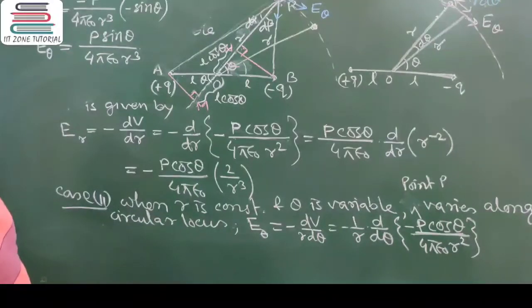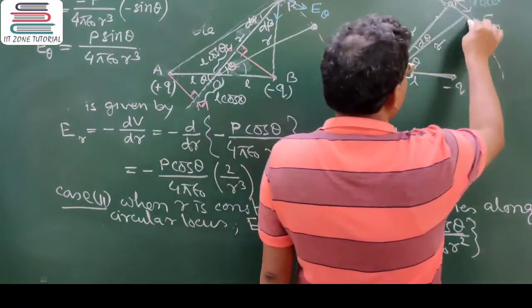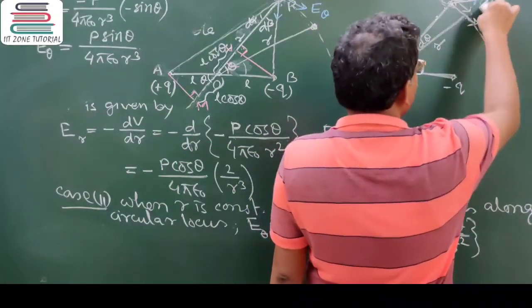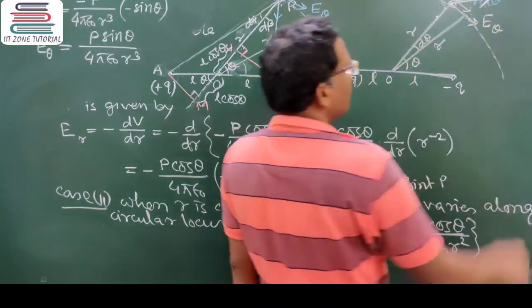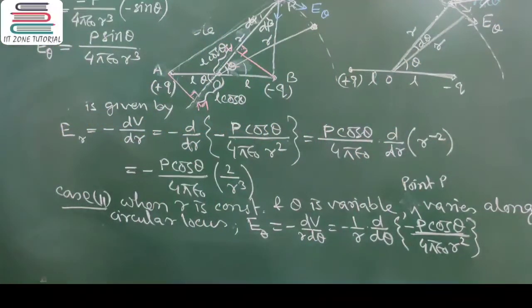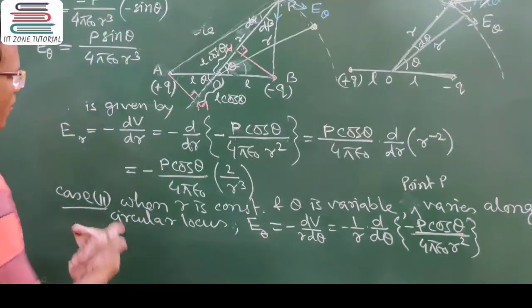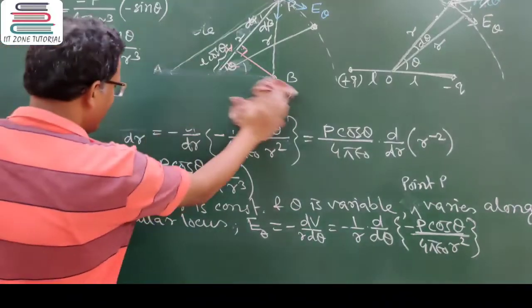So we have got two values of electric field at the general point at a distance r along the line joining OP. So net electric field will be the resultant of these two, which is along this. The net electric field will be the resultant of ER and E of theta, which we can simplify in this way.